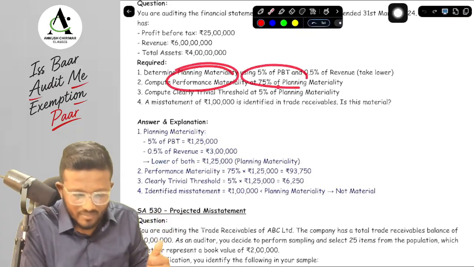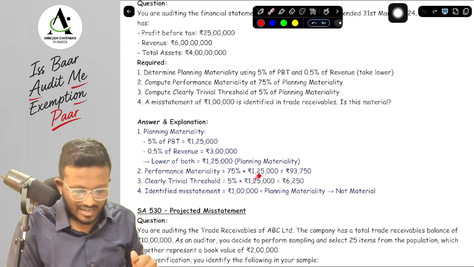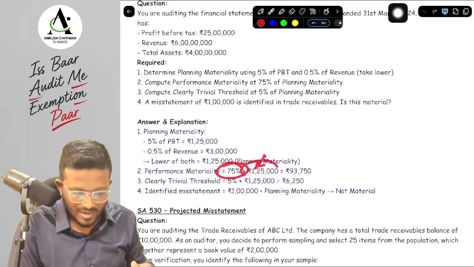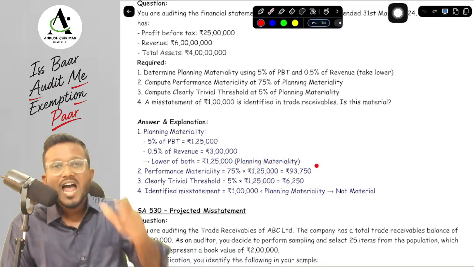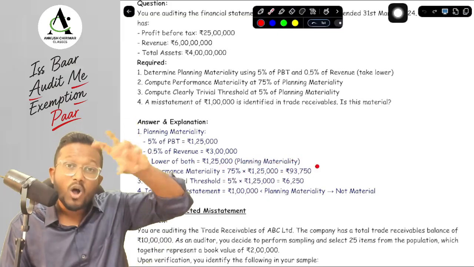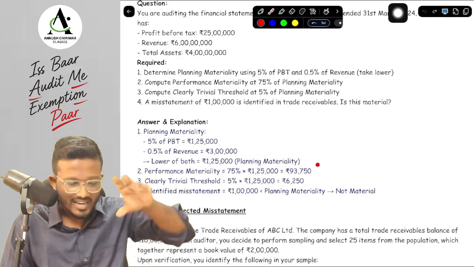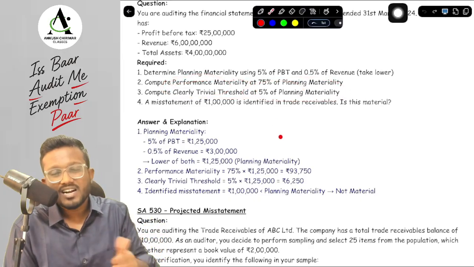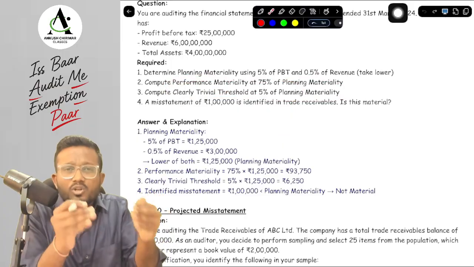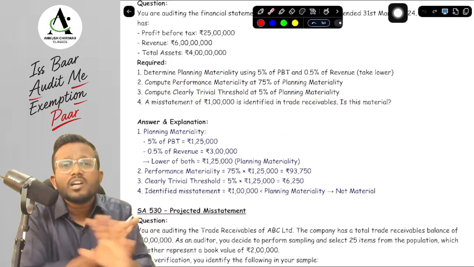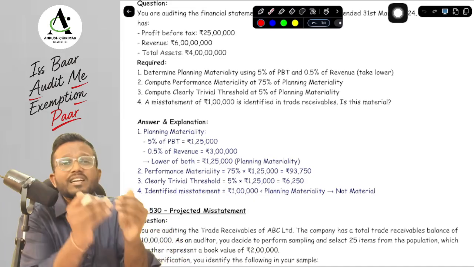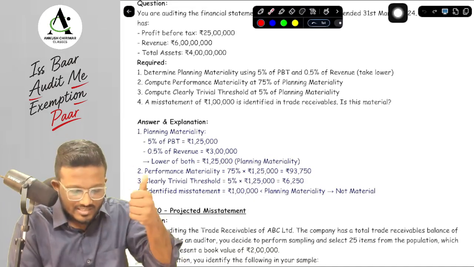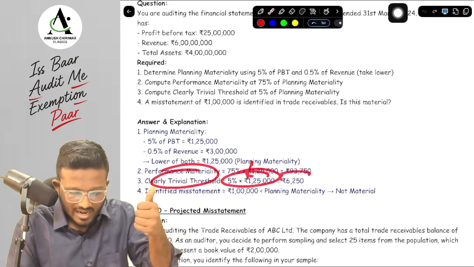Now we have to compute performance materiality, 75% of planning materiality. So 75% of planning materiality will be this particular amount, and performance materiality is also always calculated as a percentage of materiality. Next is we have to compute clearly trivial threshold at 5% of planning materiality. What is clearly trivial threshold? This is a threshold below which all the items will be ignored. We are not going to test any of the items that are below your clearly trivial threshold. So what is a clearly trivial threshold, sir? 5% of planning materiality. This is the amount.